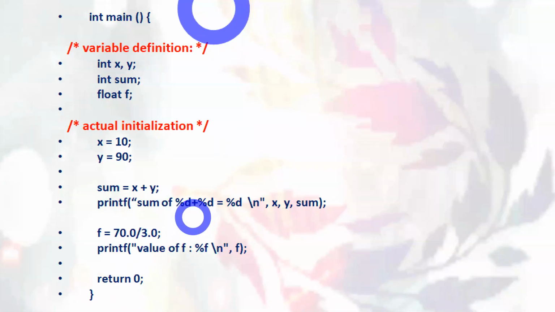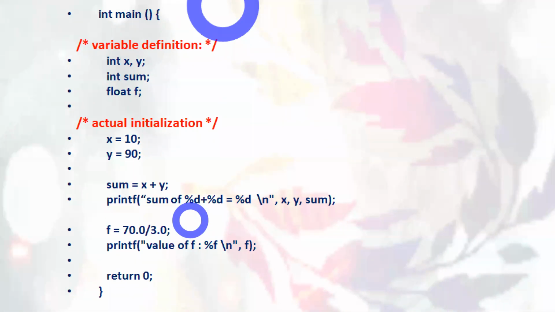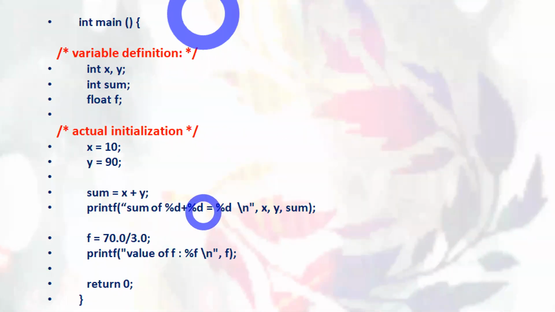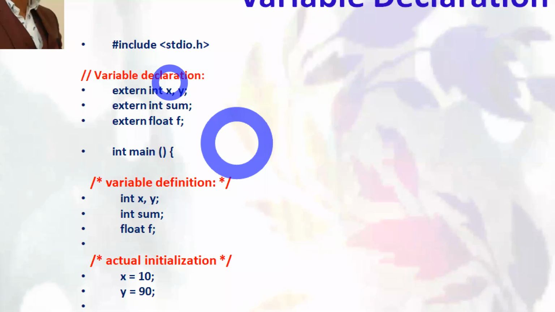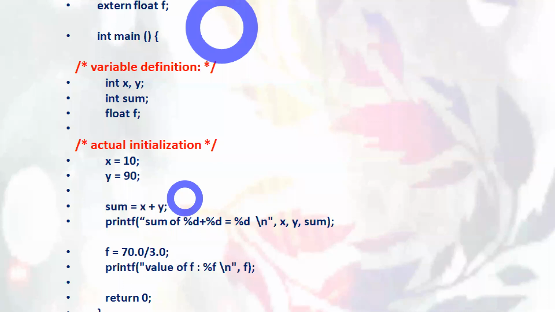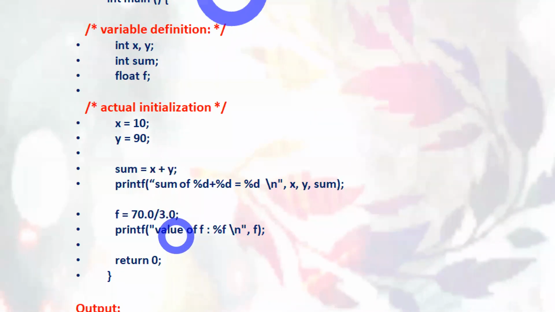Here I am printing the variable. Don't worry about all these percentiles and variables and data types like int, float. Each and every data type with these format specifiers we'll discuss in the coming sessions. For that sake, I am not executing this program. I am just conveying how to declare the variables outside of the main function, what is variable definition, and what is variable initialization, meaning how to initialize a value to the variable. This is what I'm explaining here.